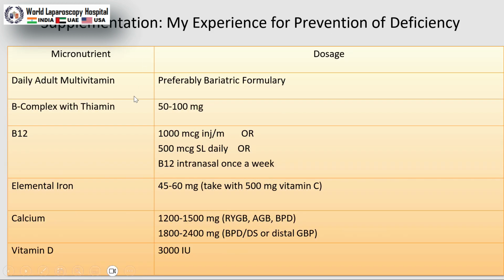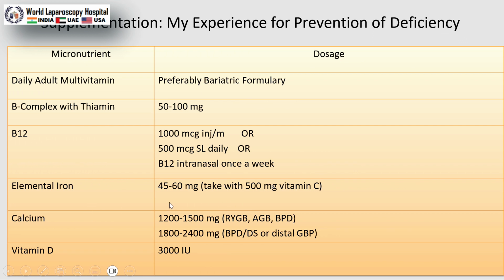All patients after undergoing bariatric surgery require these supplementations. If patient compliance with tablets is not good, we should ask them to take sublingual or nasal spray, that is 350 mcg once a week, which can also avoid the complication.